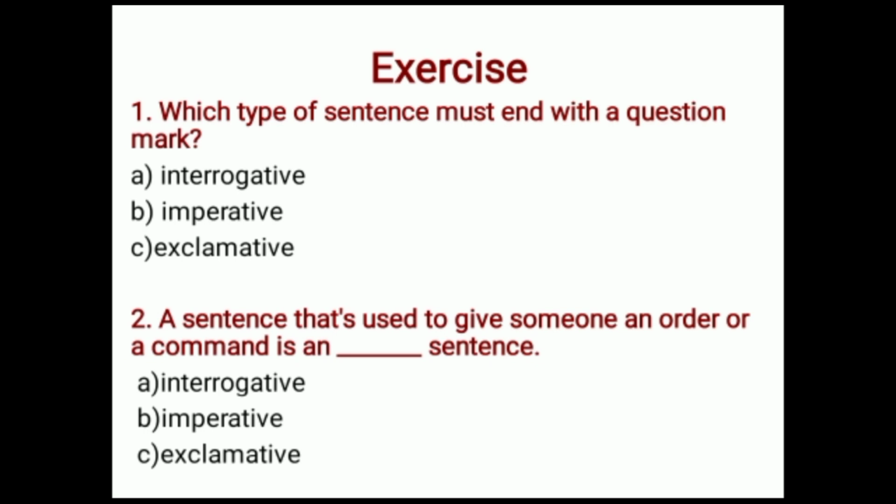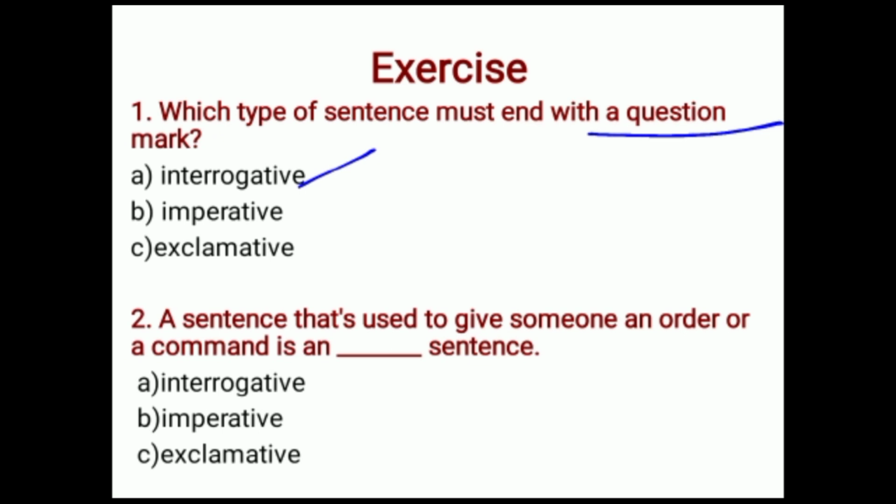Now let's check the understanding by playing a small quiz. Hope you enjoy. Which type exercise, now question number 1. Which type of sentence must end with a question mark? A. Interrogative, B. Imperative, C. Exclamative. So this is about what? Question mark. Question mark comes in an interrogative sentence. So the right answer is interrogative.